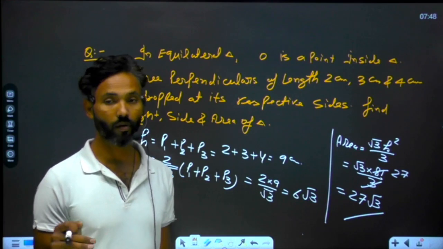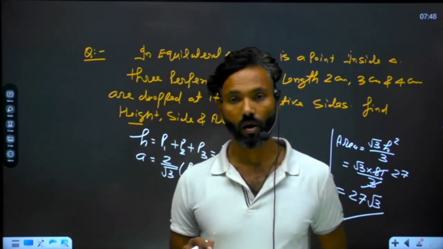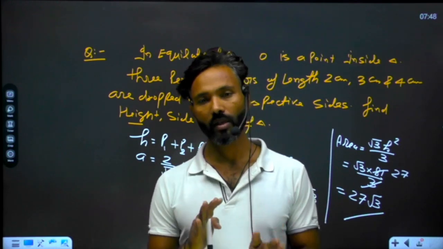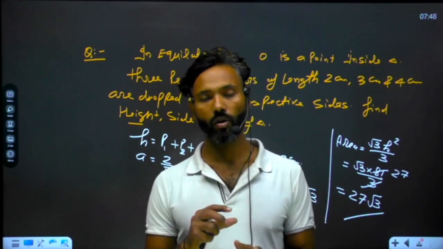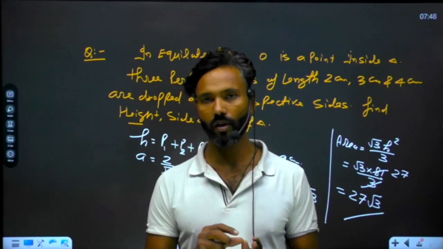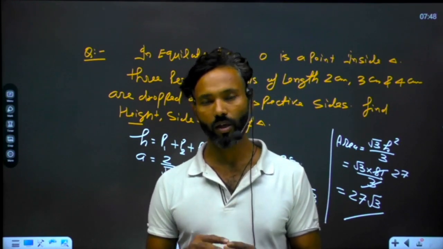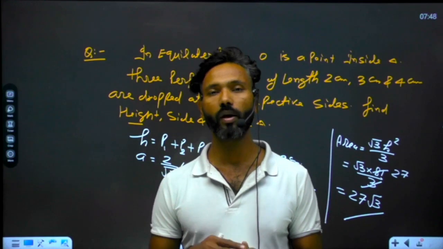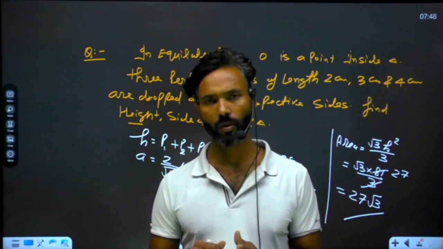So we have completed this segment. We have discussed a total of 7 formulas for the area calculation of different kinds of triangles. Just remember which formula should be applied in which condition. Just remember these things.